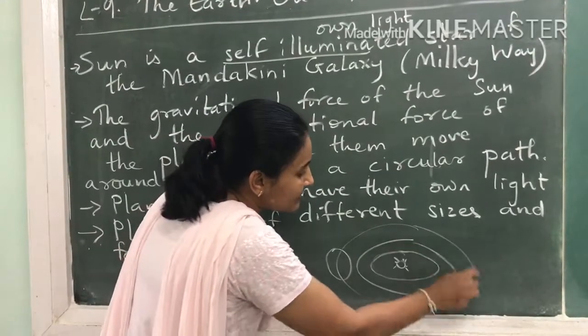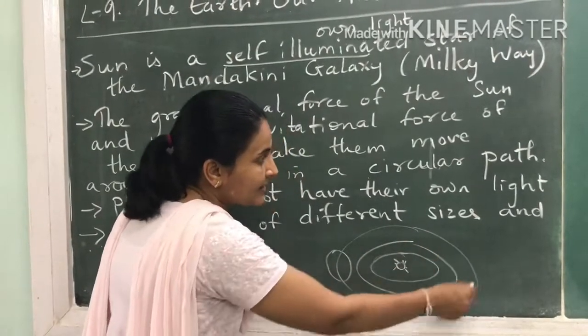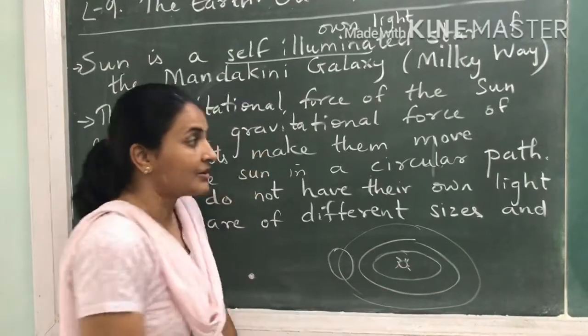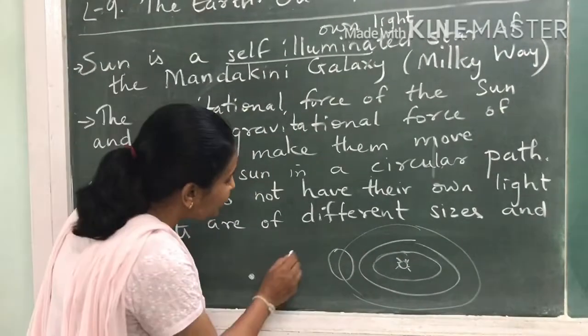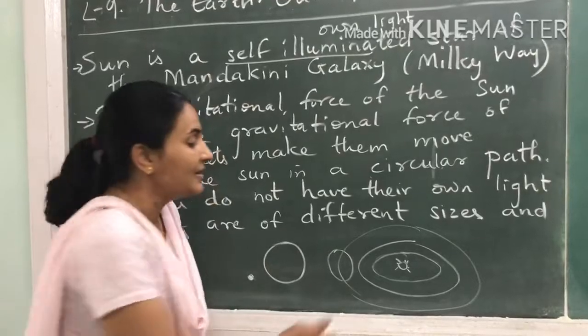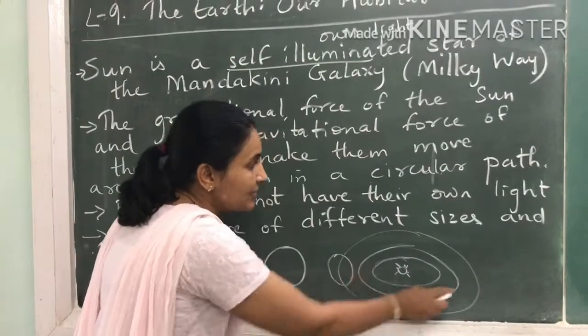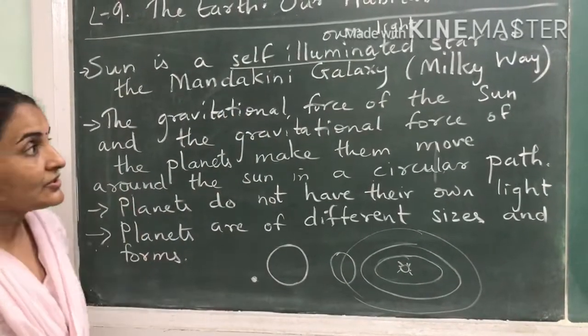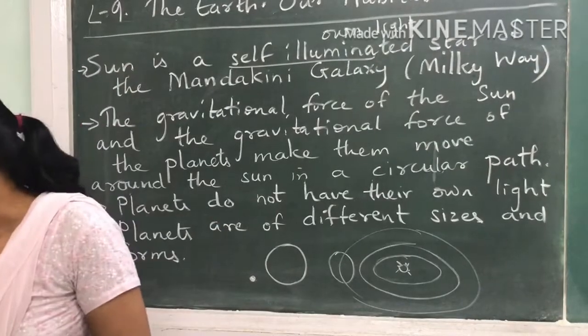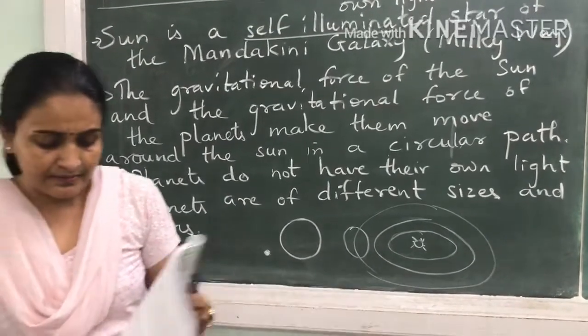So all these planets will keep moving around the sun in a circular path. Okay, so this circular path, don't understand it exactly as a circle. It is a little elongated like this. Okay, so that's one part of the lesson that's written. We'll start reading the lesson.